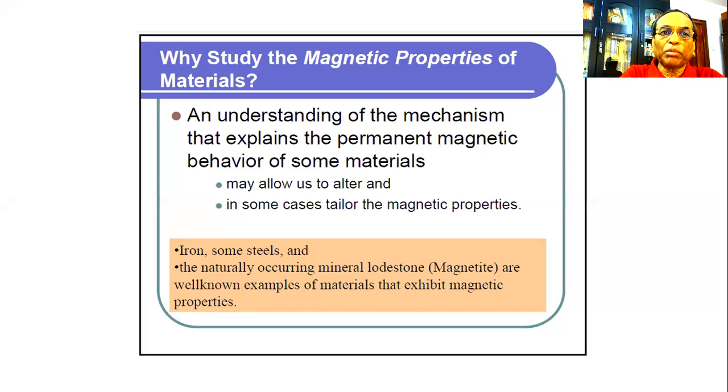Why study the magnetic properties of materials? An understanding of the mechanism that explains the permanent magnetic behavior of some materials may allow us to alter and in some cases tailor the magnetic properties. Iron, some steels, and the naturally occurring mineral lodestone, that is magnetite, are well-known examples of materials that exhibit magnetic properties.